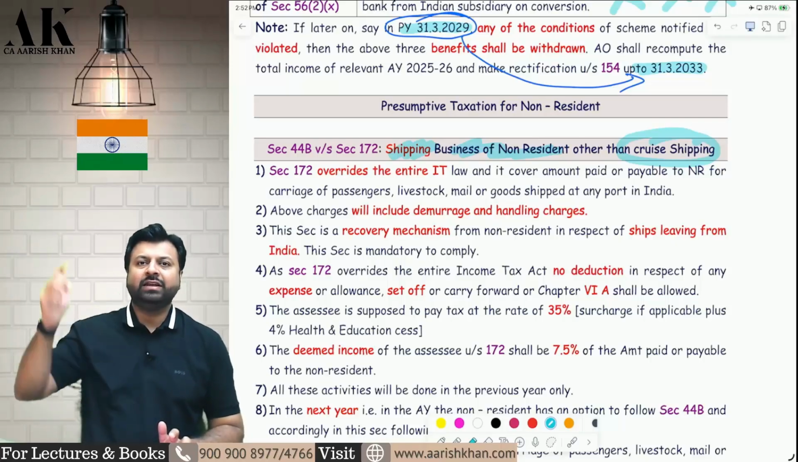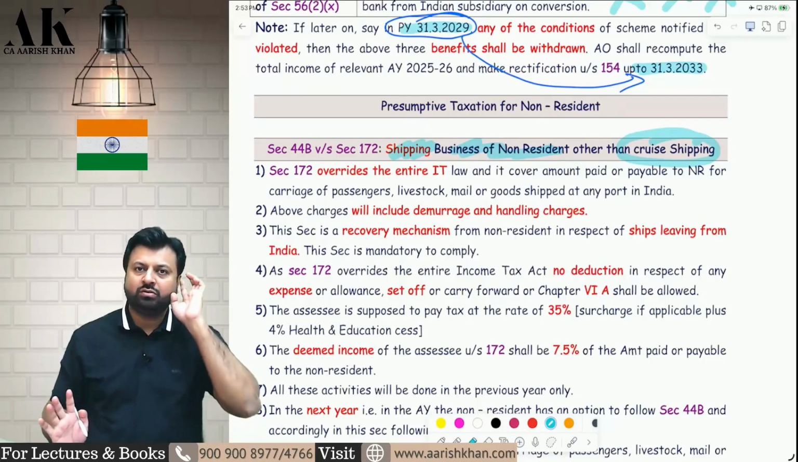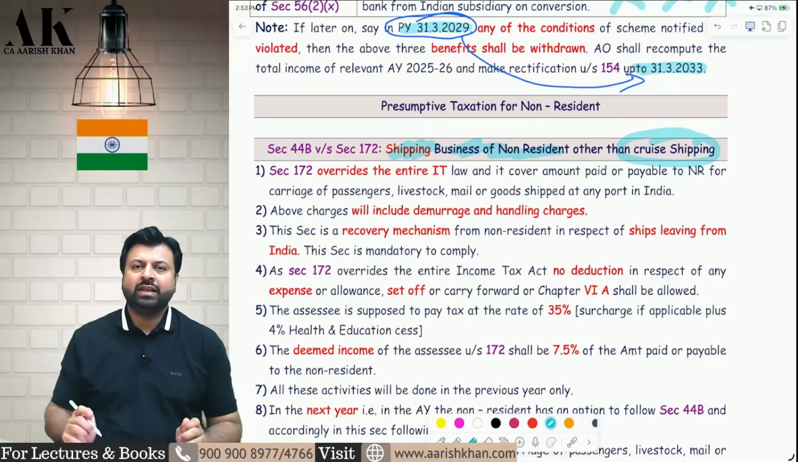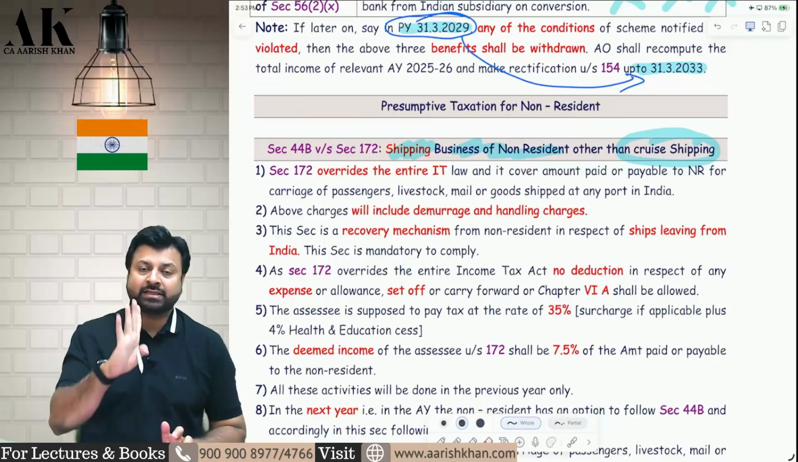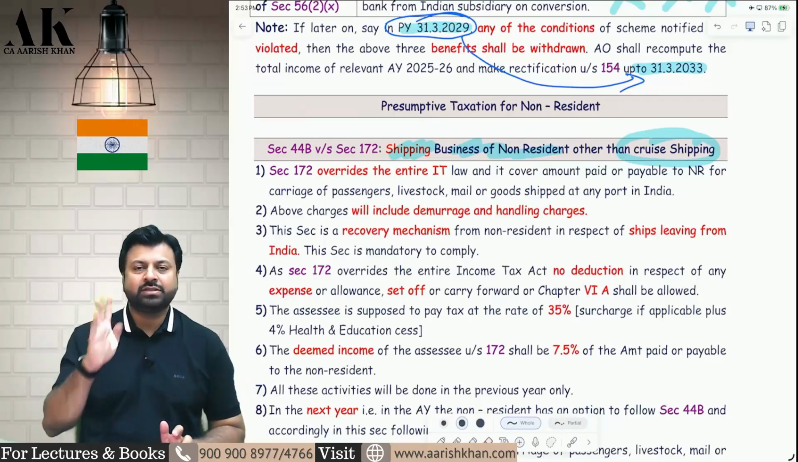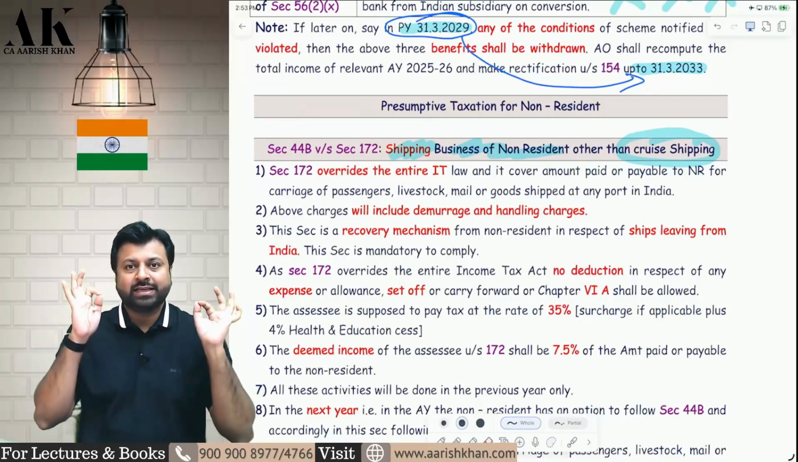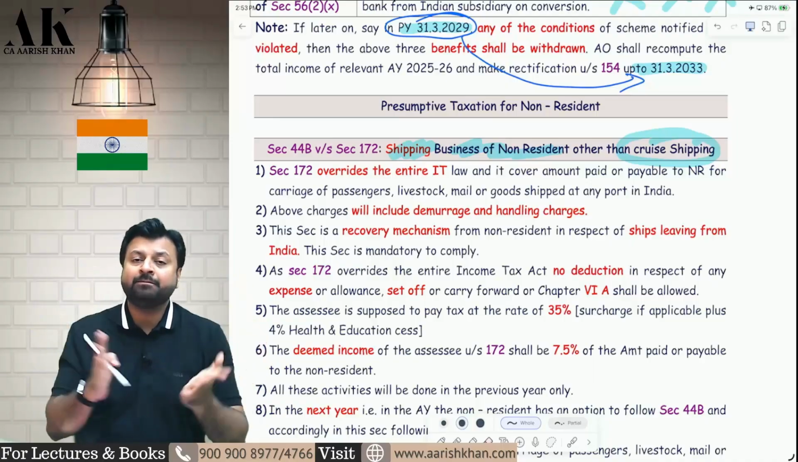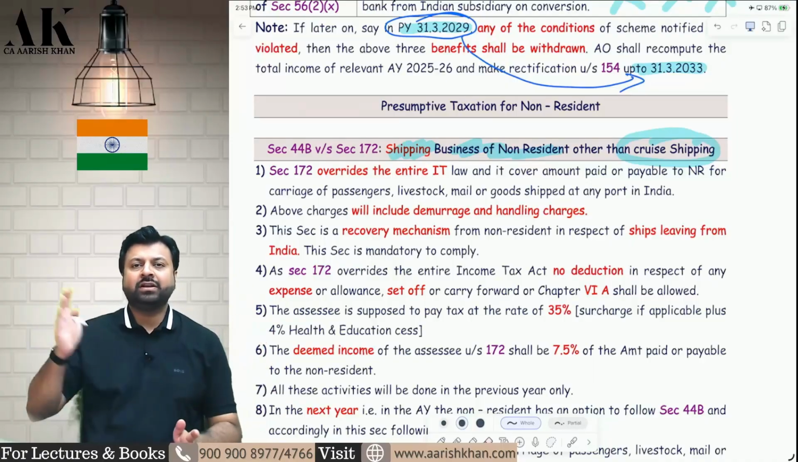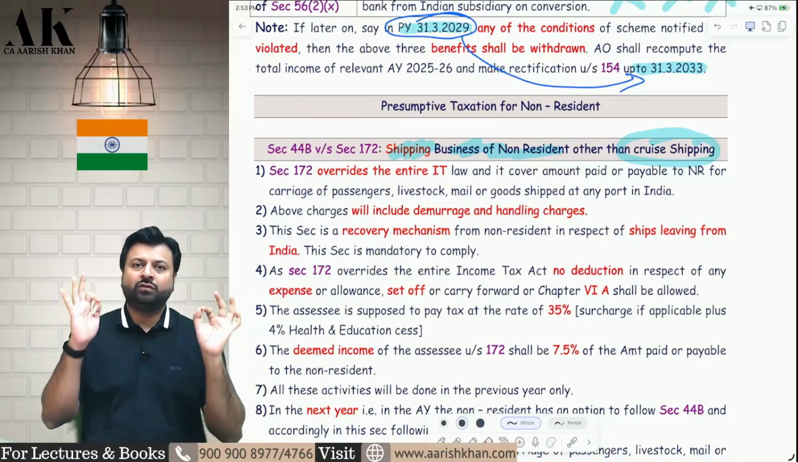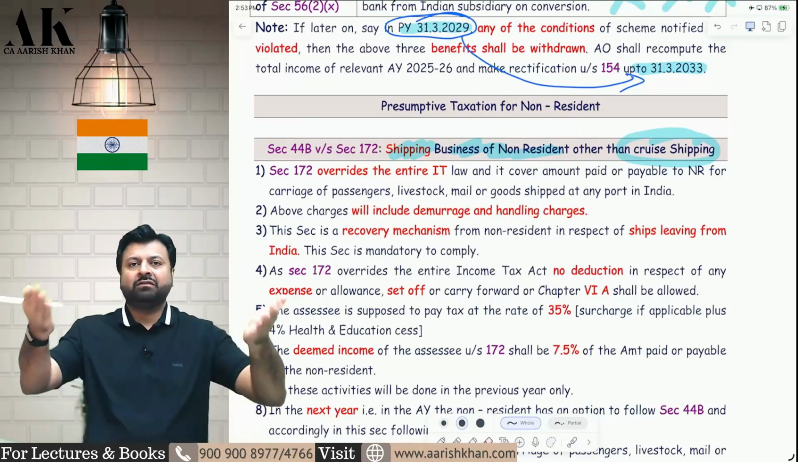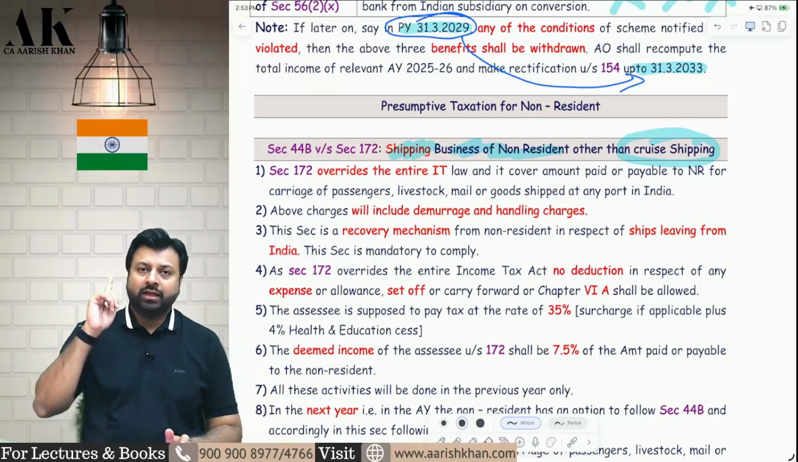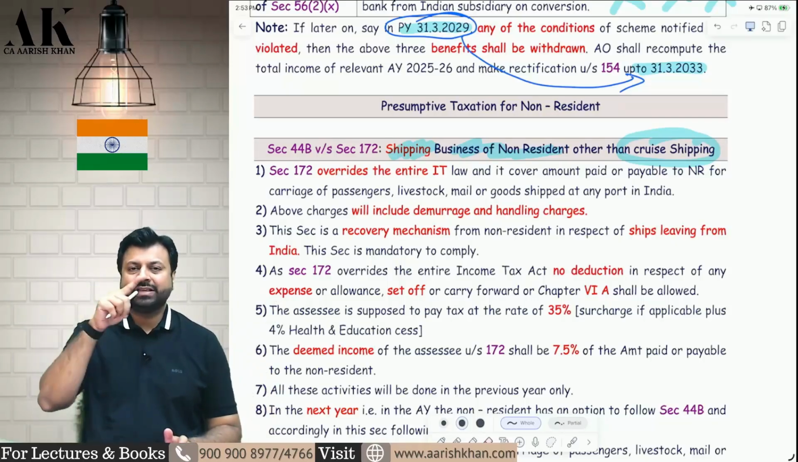So whenever he leaves India, section 172 says that as soon as the ship leaves, at that time only he has to pay tax. How much tax? What is the deemed income? Section 172 will say everything. Section 172 puts a charge on tax on your income when the ship is leaving India. What will be the deemed income? Whatever money you have received, including demurrage charge and handling charges, 7.5% of that amount will be your deemed income.